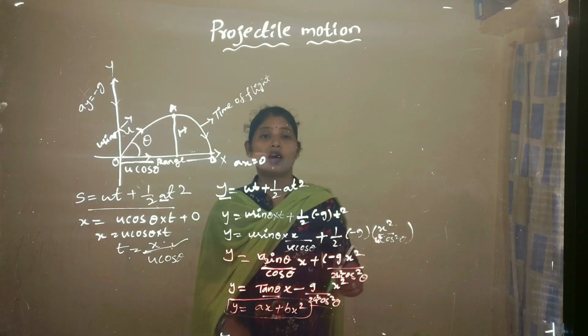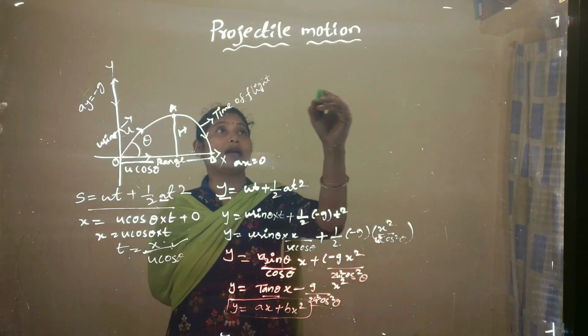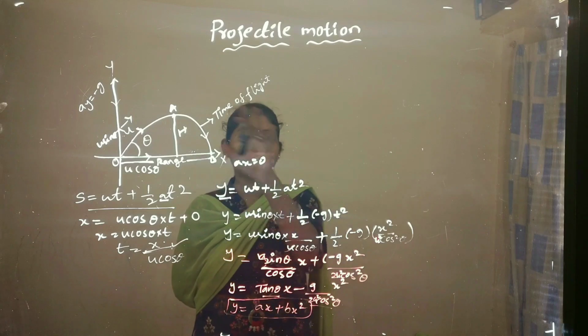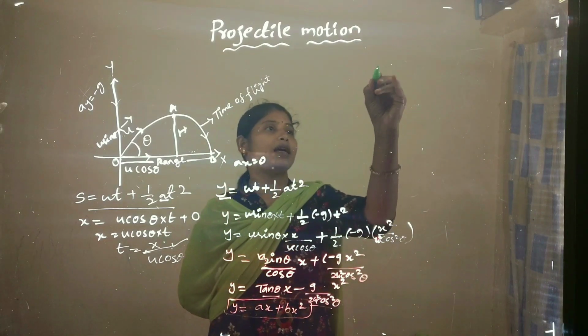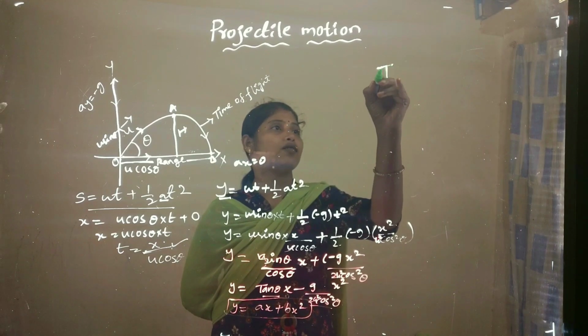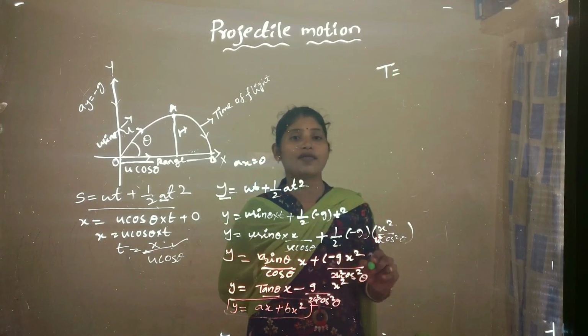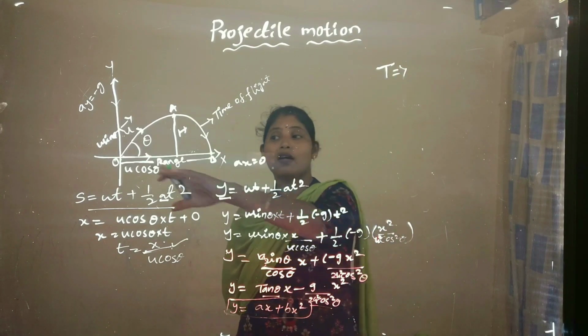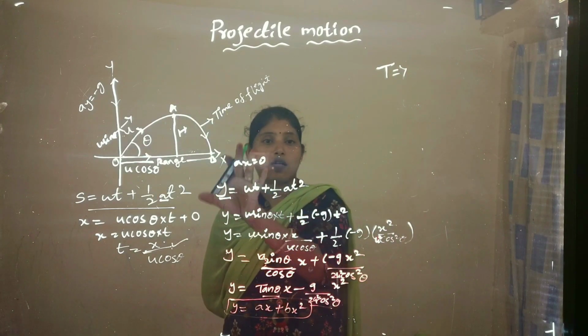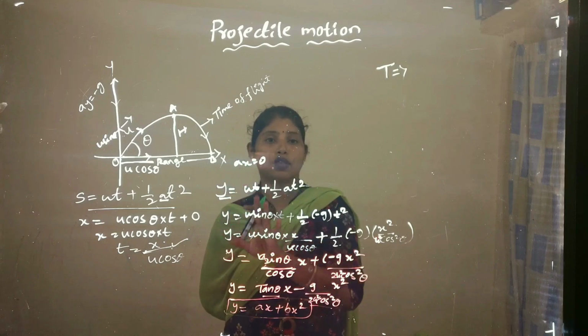So from this we have to consider the time of flight of a projectile. That is the time of the projectile, t, which we have to find. When we find the time of flight, we always consider the vertical directional motion of the projectile.